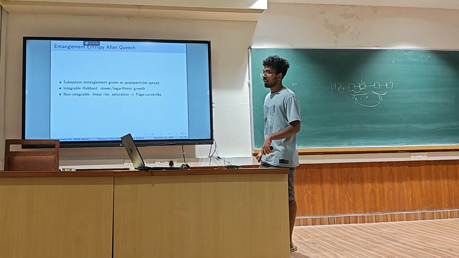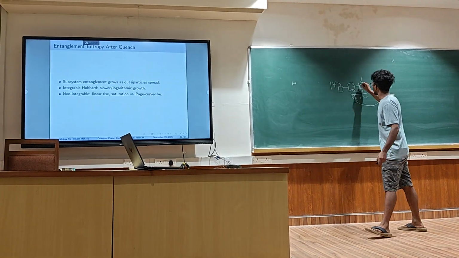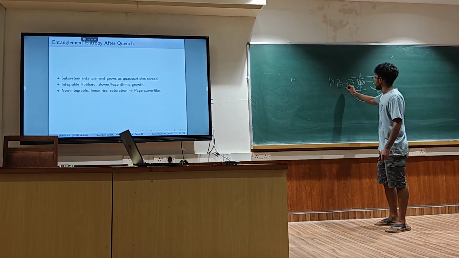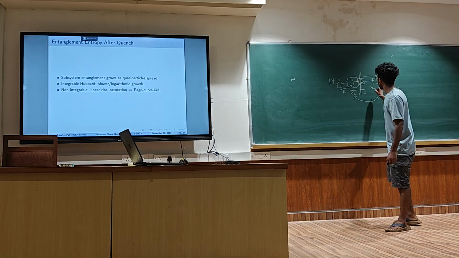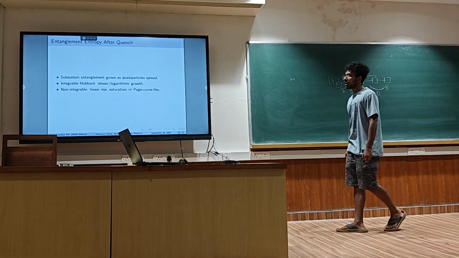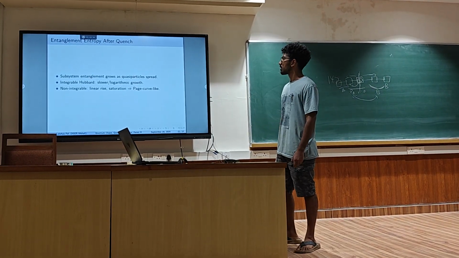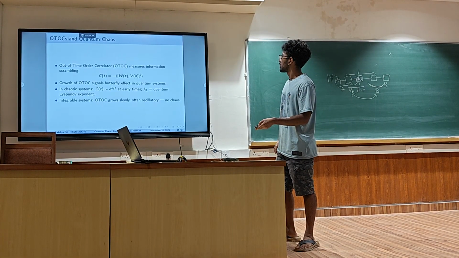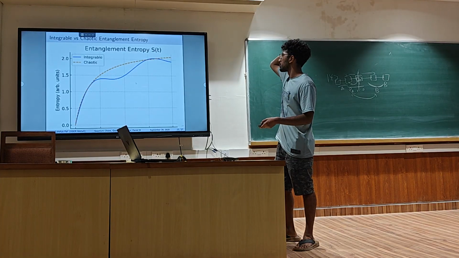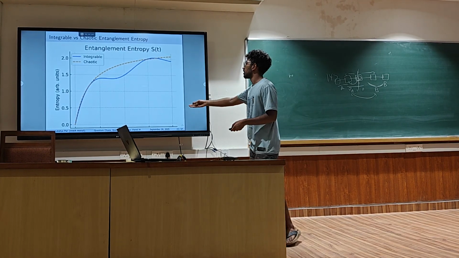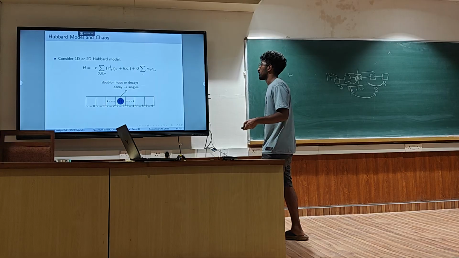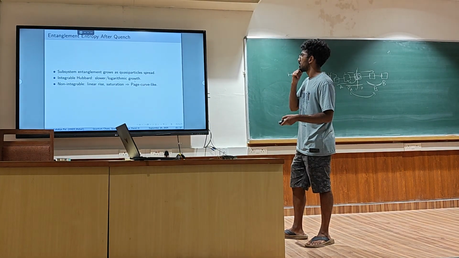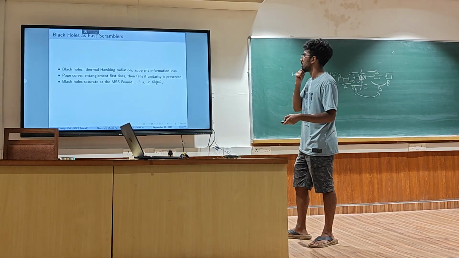So basically like that, if instead of the doublons, we have it decay into two fermions going here and here, again we'll have a subsystem A and a subsystem B, and we can take the entanglement entropy between the two subsystems. The entanglement between two subsystems would look like this for a chaotic one, which is our Hubbard model. It will saturate, scramble very fast. For non-integrable ones, it's linear and saturates straight like that, but for integrable ones it's slow.